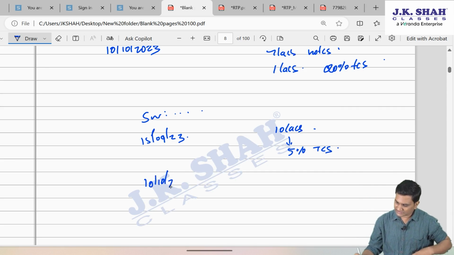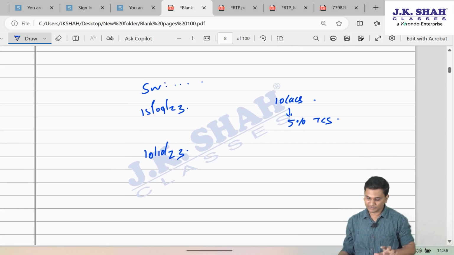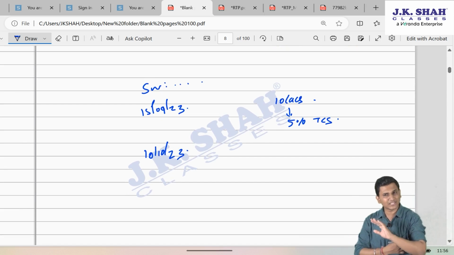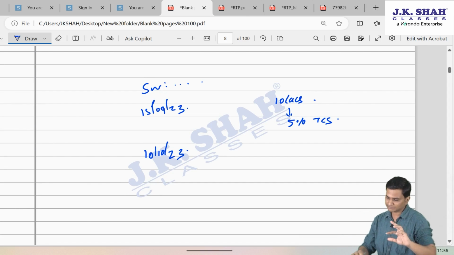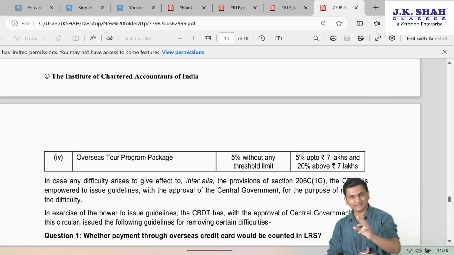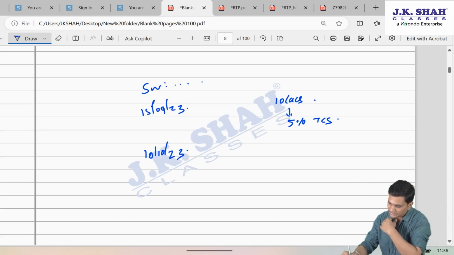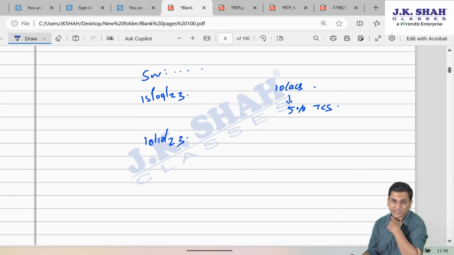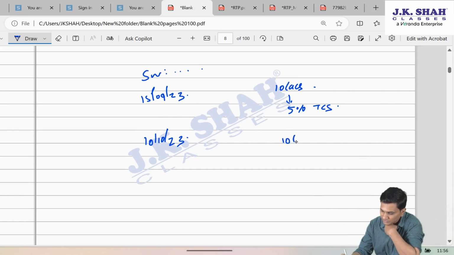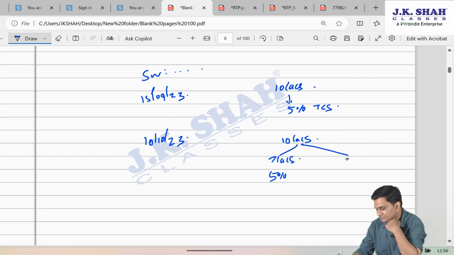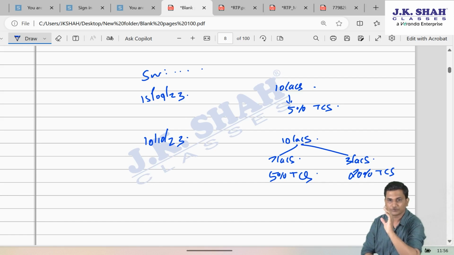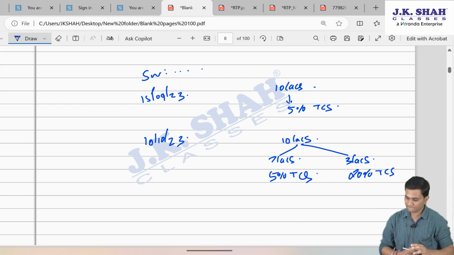However, if the purchase is on 10th October 23, friends, now in tour program, they have not kept a threshold as such, but they have kept a separate rate after 1st October. Till 7 lakh, that is the old rate only, 5%, but above 7 lakh, they are making it 20%. So if this purchase of overseas tour program package is after 1st October, then out of this 10 lakh, on 7 lakh, 5% TCS, and on 3 lakhs, 20% TCS. So I hope the provision is clear first.